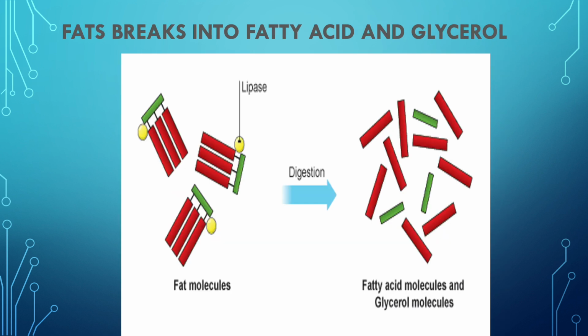The next important nutrient for our body is fats. Fat is a combination of two molecules, which are called the fatty acids, and the green part you can see here, the glycerol. Okay, so again, if you try to dissolve butter in water, it is not possible. So it has to be converted into soluble form, and that is possible with the help of an enzyme called lipase. So when lipase acts on fats, the fat breaks into two parts, which are called the fatty acids and the glycerol molecule.